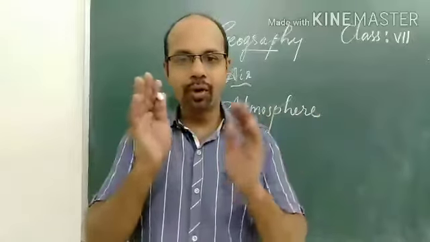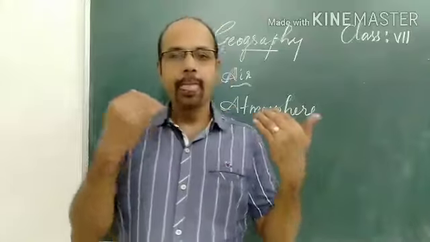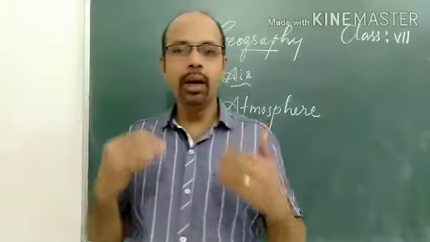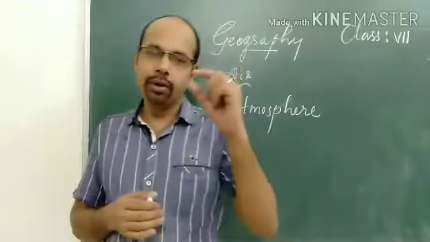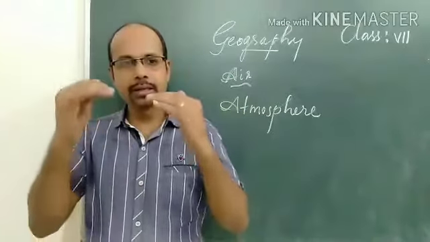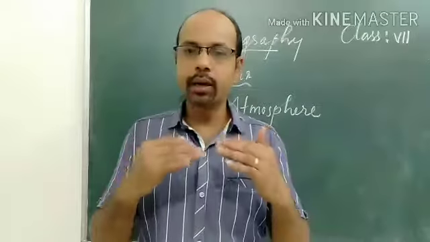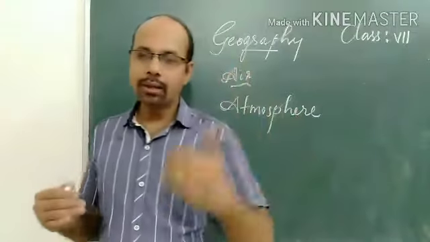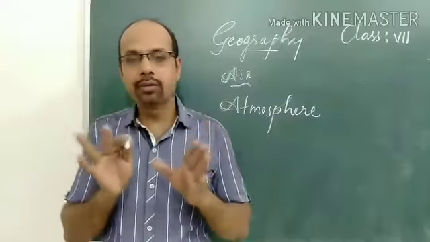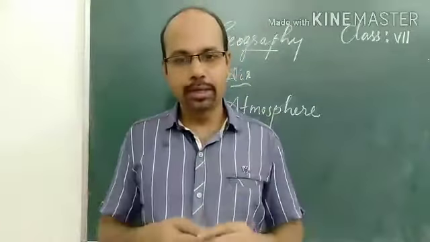So it is called a greenhouse gas, and without it the earth would have been too cold to live. Because of the presence of carbon dioxide, some heat is retained, so that we are able to live here. Otherwise, if there is no carbon dioxide, the earth's surface would be extremely hot or extremely cold.